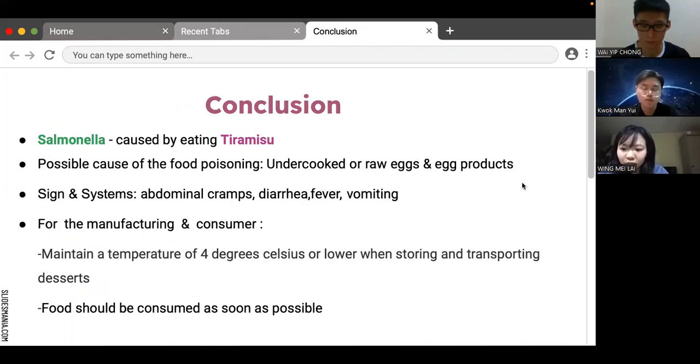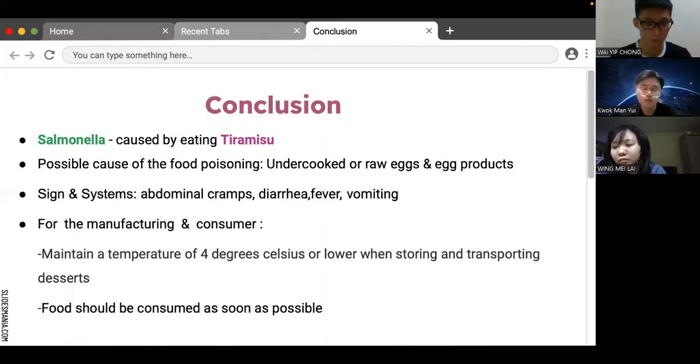So in this case, to conclude, consumer poisoning is caused by eating tiramisu. The major reason why they were poisoned is that the tiramisu may be undercooked or made with raw eggs and egg products. Therefore, consumers have signs and symptoms of poisoning: abdominal cramps, diarrhea, fever, and vomiting. And for the manufacturer and consumer, there is another reason why consumers may have been poisoned, which is temperature.